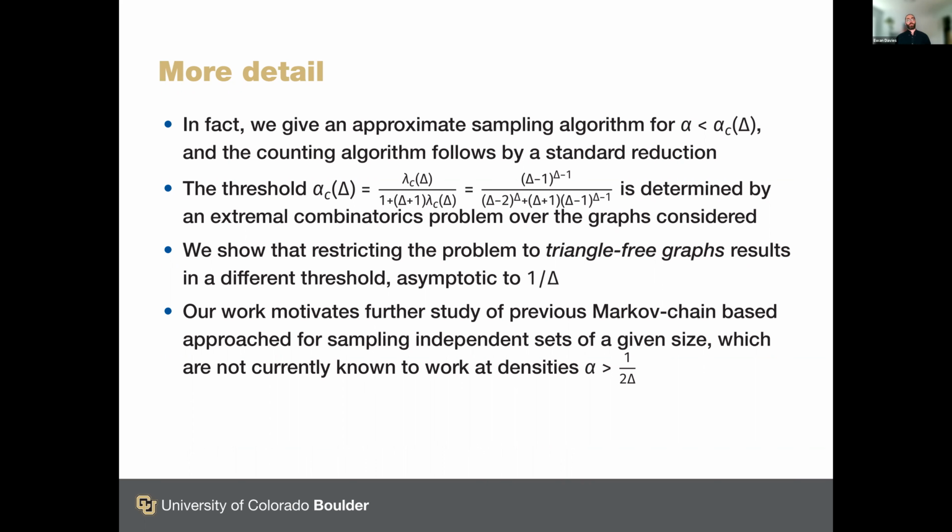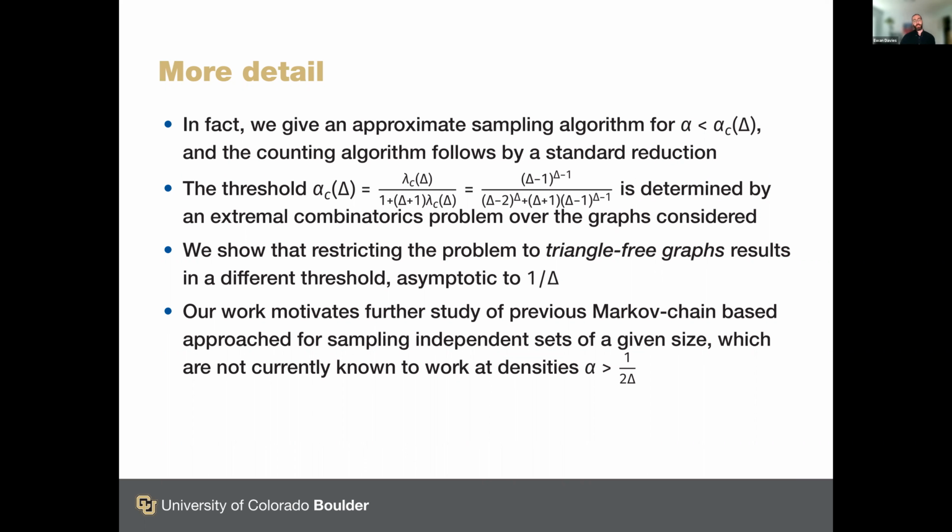We also show that restricting the problem to triangle-free graphs, which then gives a slightly different combinatorics problem, results in a different threshold. And we don't determine this threshold exactly, but we show that as delta is tending to infinity, this threshold is asymptotic to 1 over delta, which, if you recall, is a little different from alpha critical, which is the general case for bounded degree graphs.